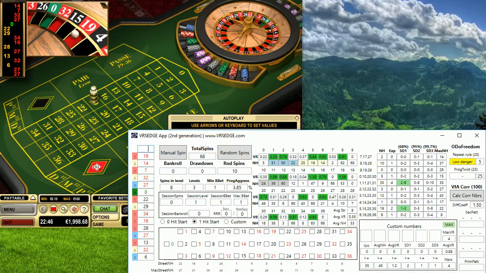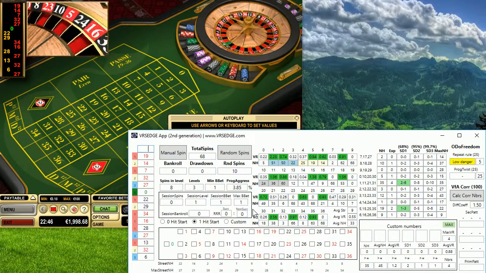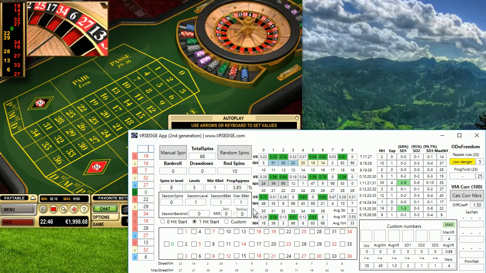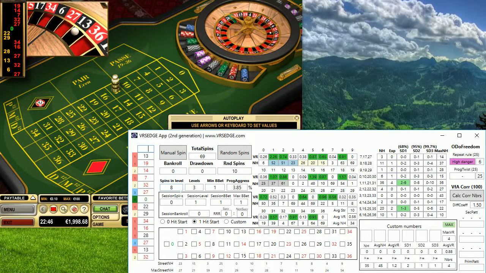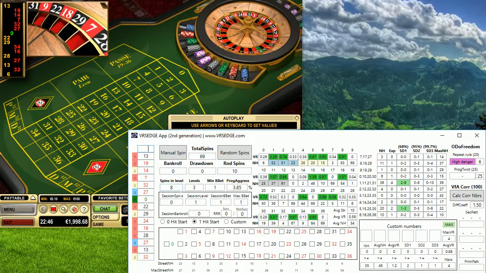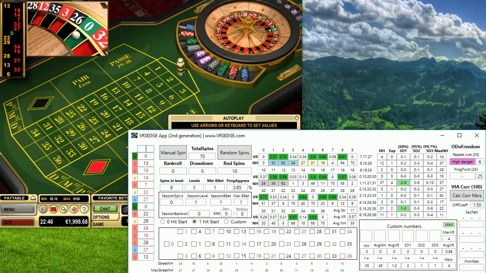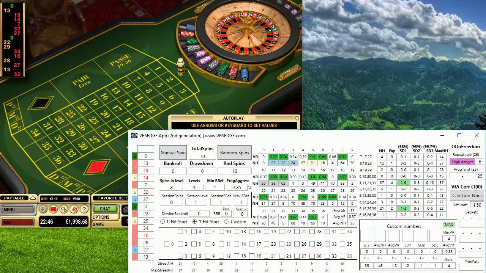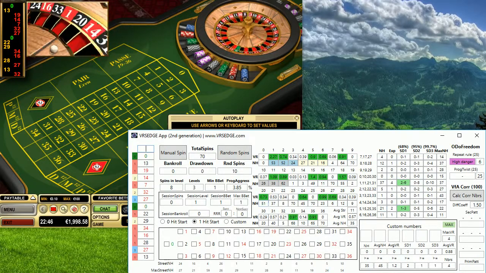So I will generate just a few more numbers to give you an impression how you can use the VRSEDGE app and how it is a helpful tool. As I said, I'm using this tool all the time when I play because it helps me to keep all emotions under control and also focus on the game. I'm entering numbers, I'm quite relaxed because I know that the app is calculating everything on behalf of me, and I can focus on what is happening on the table and prepare my bets and strategy for the table.